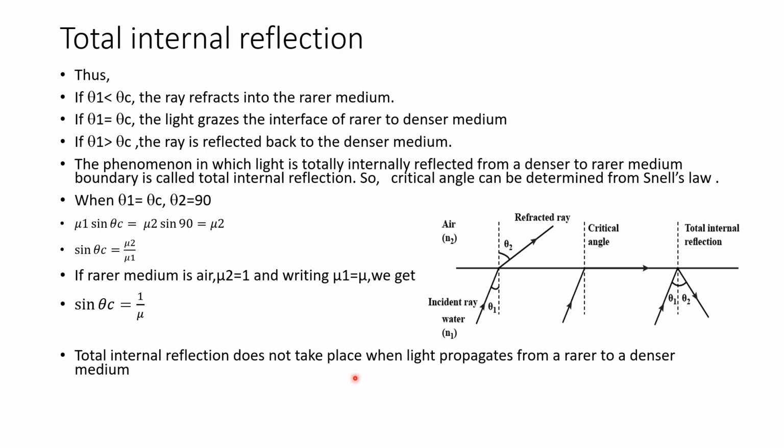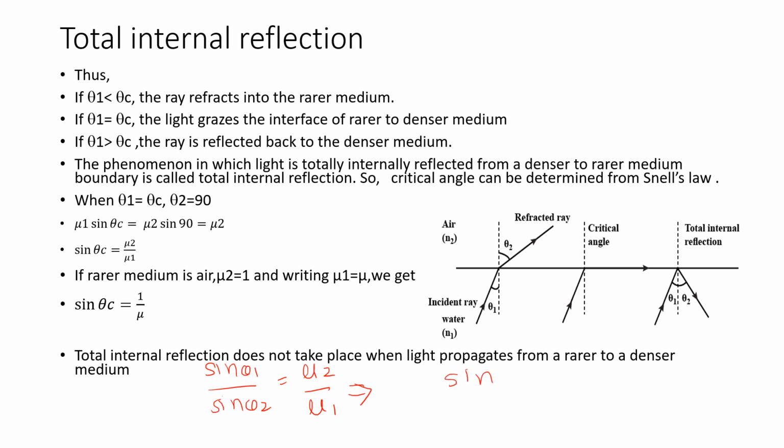Now, if we want an expression for the critical angle, it is very easy. We can easily obtain it. We know that sin theta 1 upon sin theta 2 is equal to mu 2 upon mu 1. When the angle of incidence is the critical angle, then the angle of refraction is 90 degrees.